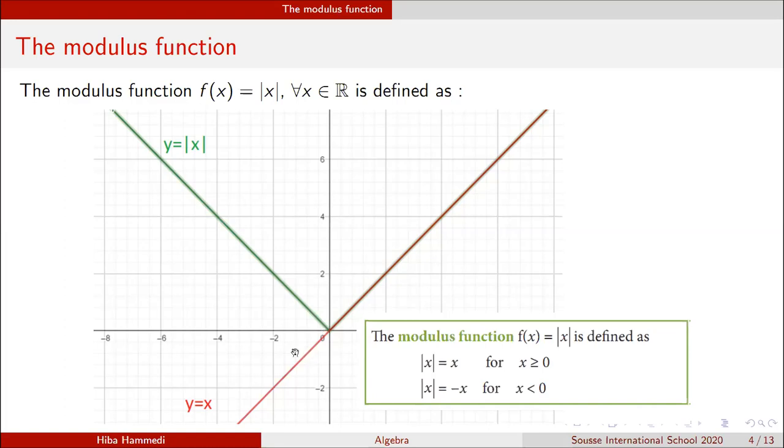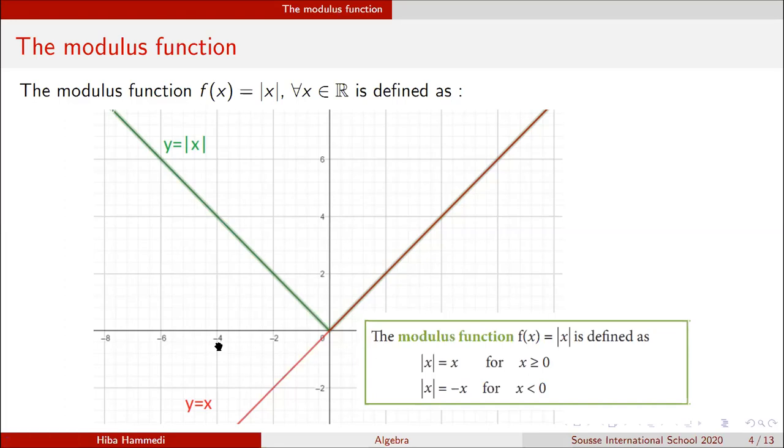It's like I'm doing the reflection of this line in the line y equals 0, the x-axis, right?